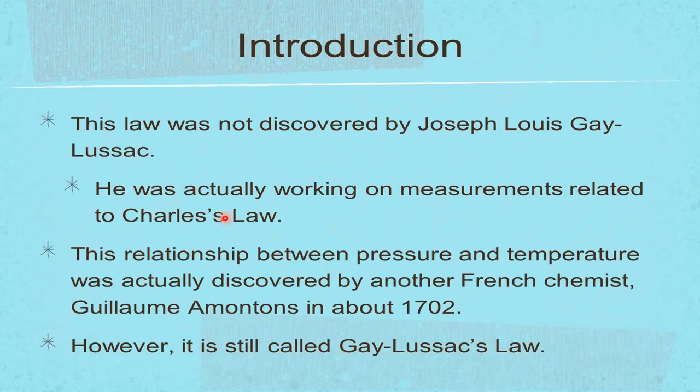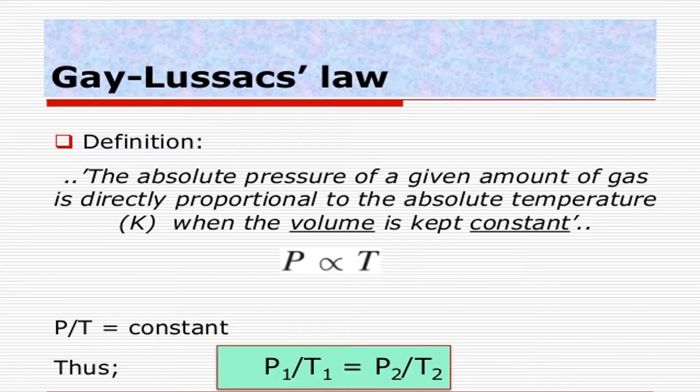This relationship between pressure and temperature was actually discovered by another scientist in the year 1702. However, it is still famously called Gay-Lussac's law. Now, what is the statement? What is the relation he explains for the two measurable properties? The relation is: the absolute pressure of a given amount of gas is directly proportional to the absolute temperature when the volume is kept constant.